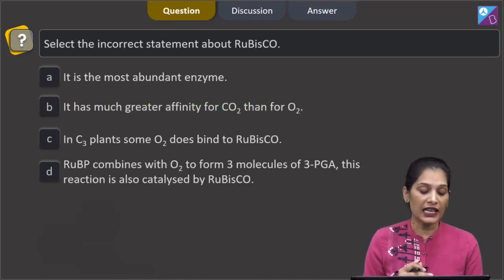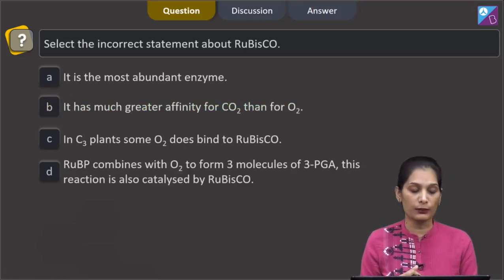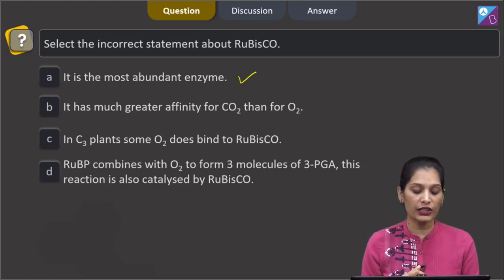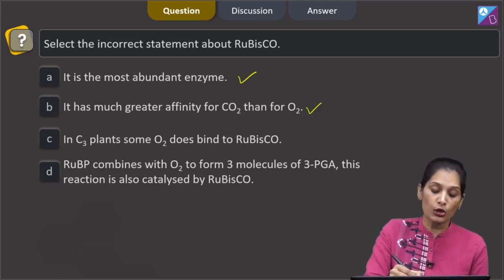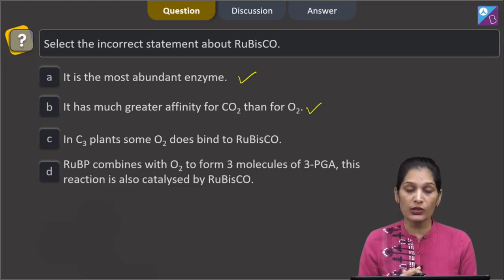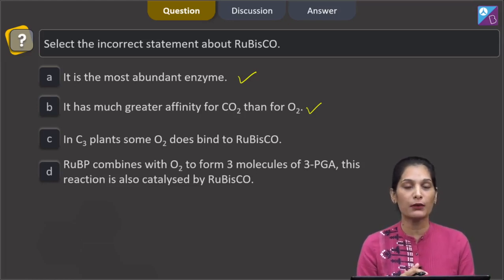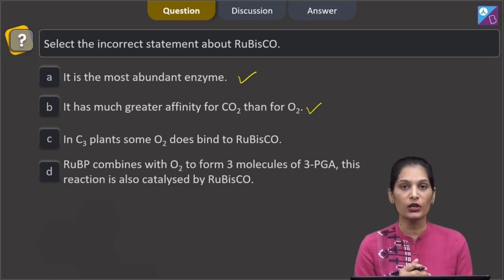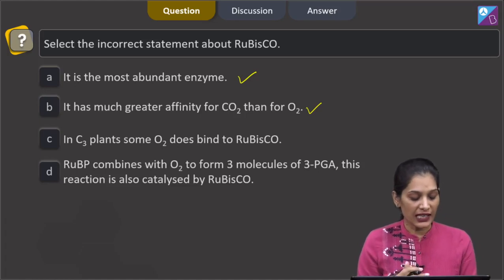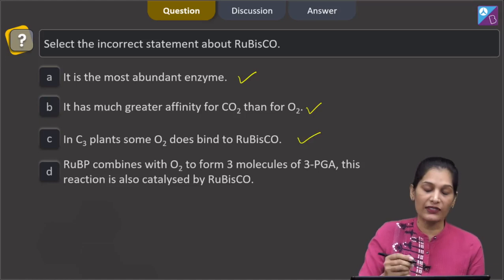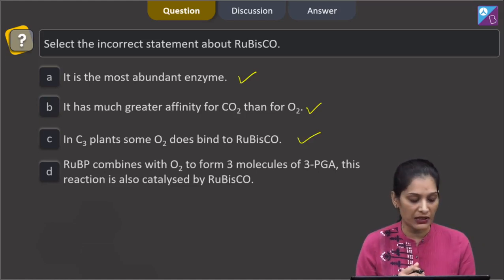This question says select the incorrect statement about RuBisco. It is the most abundant enzyme. True. B, it has much greater affinity for CO2 than for O2. Yes, RuBisco is the enzyme which shows carboxylase as well as oxygenase activity. It can catalyze the reaction if RuBP binds with either CO2 or O2. Now see, in C3 plants, some O2 does bind to RuBisco. Yes, and this process is called photorespiration.